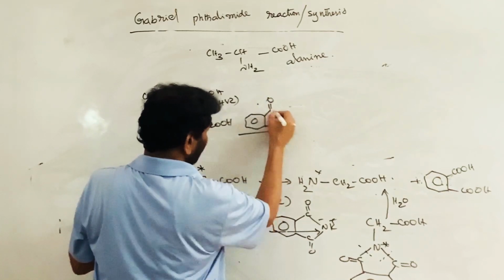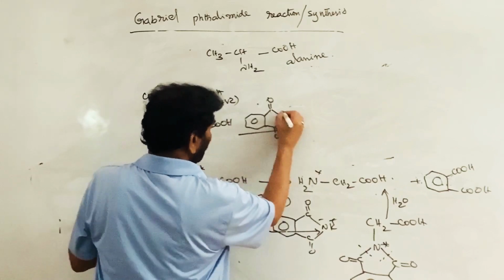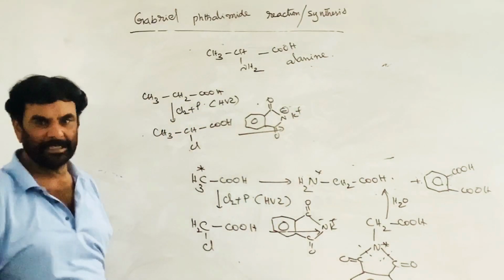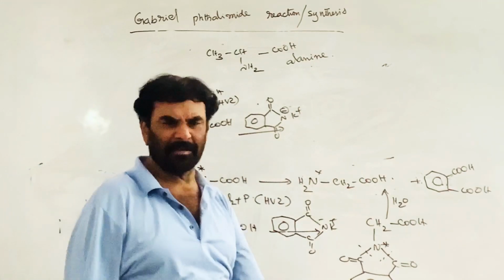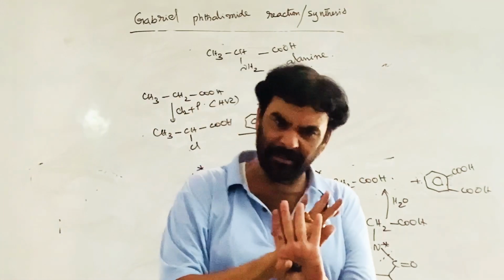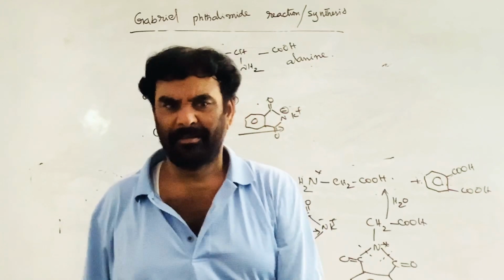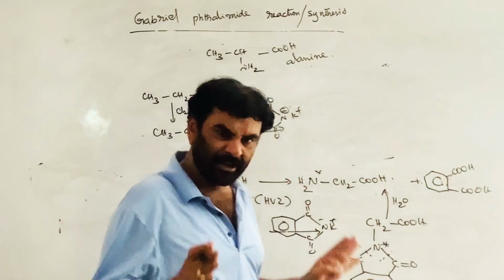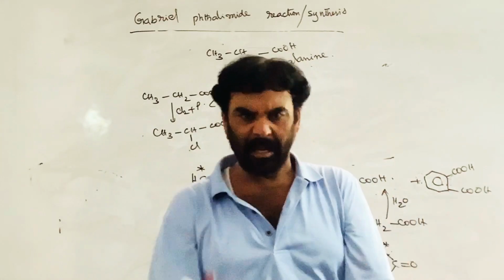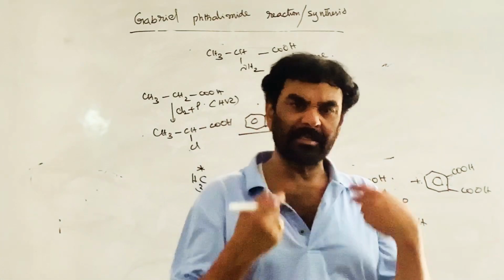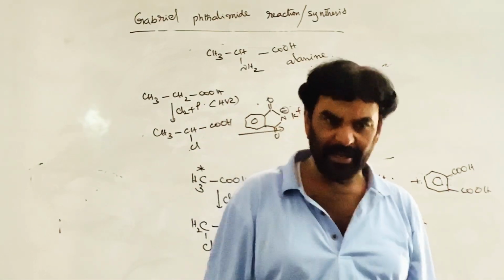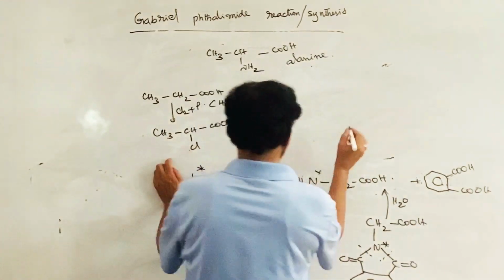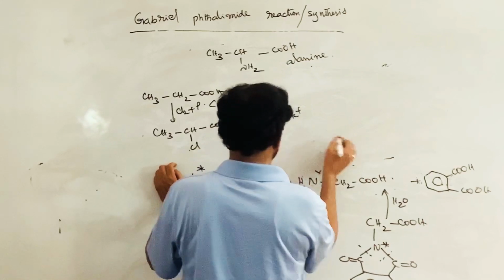Let me write the line form. N minus K plus, potassium phthalimide. Instead of ammonia, we are using the potassium phthalimide. That's all. There is no big deal at all. So that is simple. You know the complications if you use ammonia. Therefore, we are choosing another reagent to exclusively introduce the NH2 group. That's all.